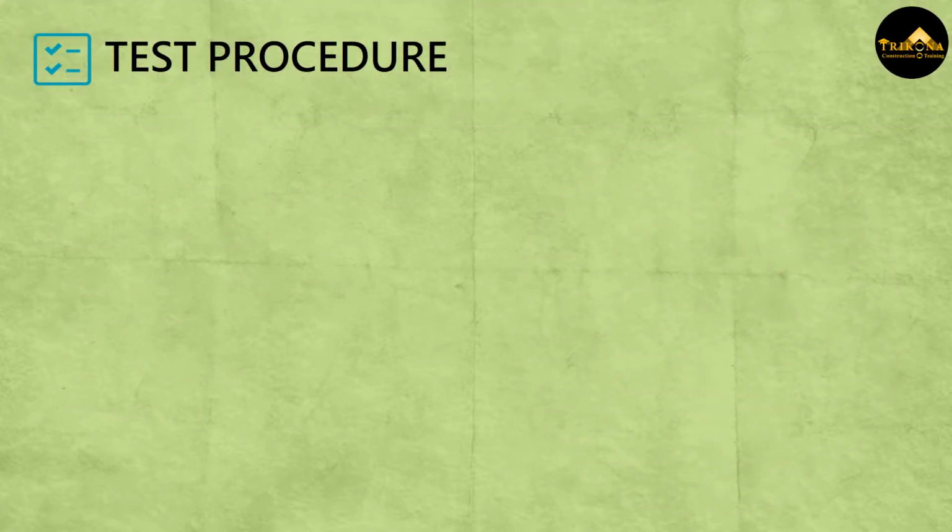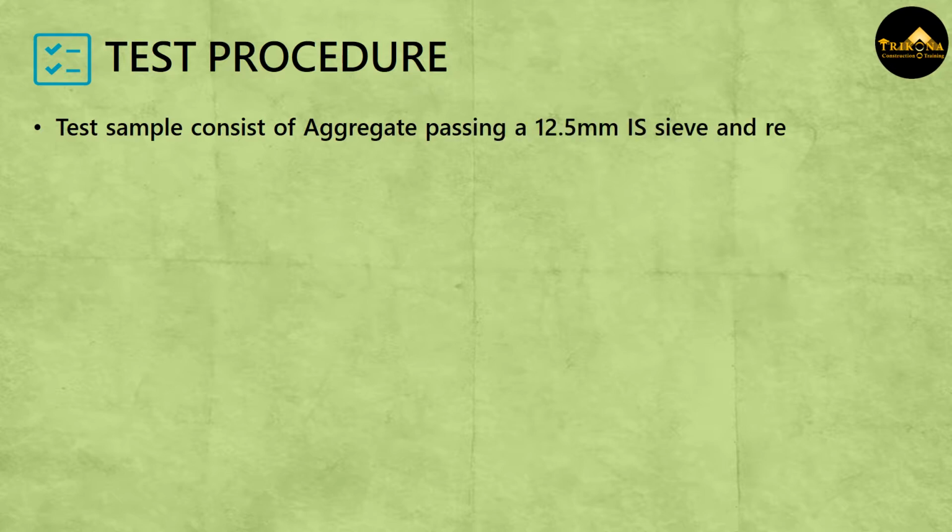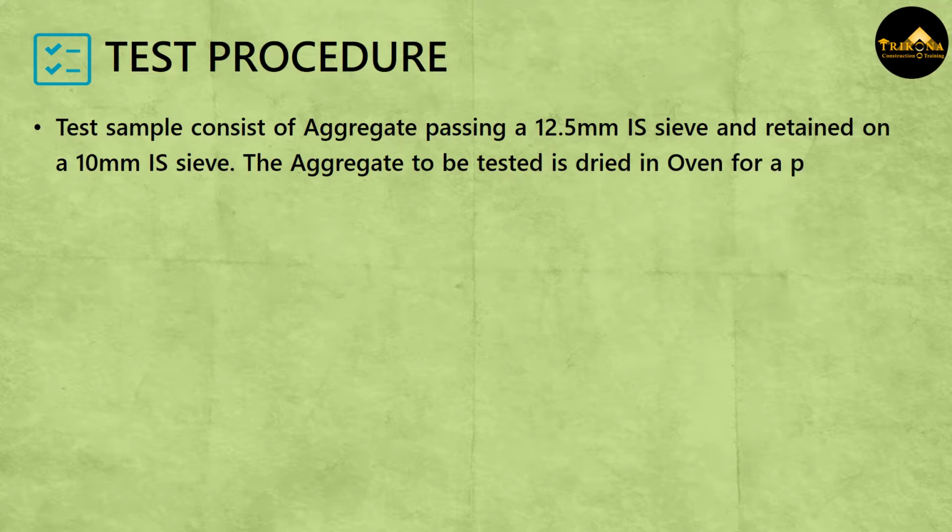Test procedure. Test sample consists of aggregate passing a 12.5 mm IS sieve and retained on a 10 mm IS sieve. The aggregate to be tested is dried in oven for a period of not less than 4 hours.